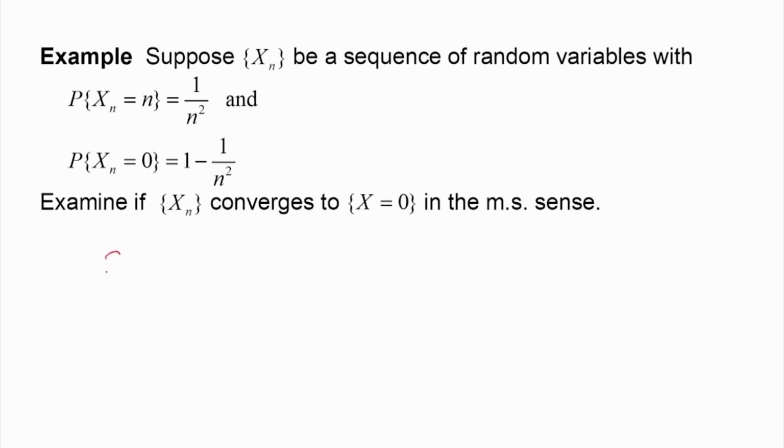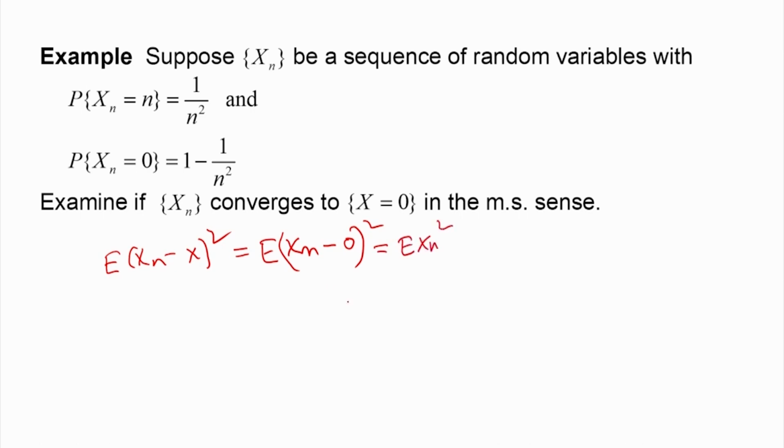So, we compute E of (x n minus x) whole square. This is the same as E of x n square, because x is 0. This is a deterministic quantity, known as the degenerate random variable.